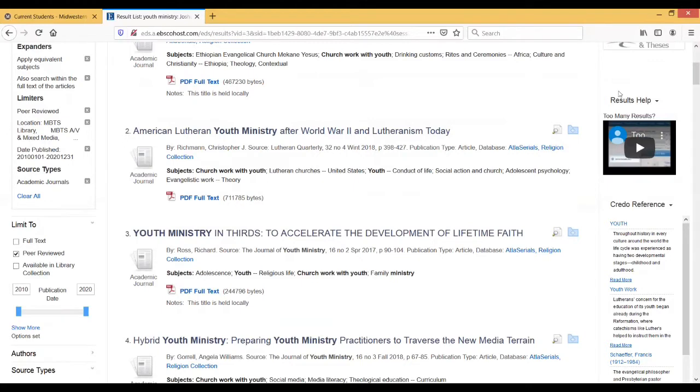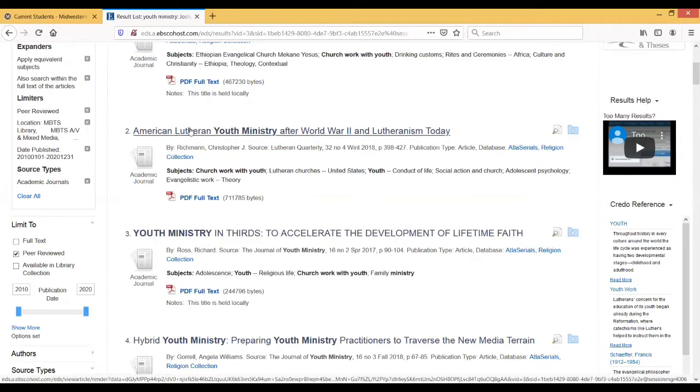So let's say, for instance, I am interested in something to do with the history of youth ministry, or there's a history component to my youth ministry paper. And let's say that the second result really catches my eye and I'm like, oh, that might be useful to me. I want to check out this article. I can actually use this result to help me find other results that are more narrowly applied to youth ministry than just what we were able to pull up here with the 153,000.